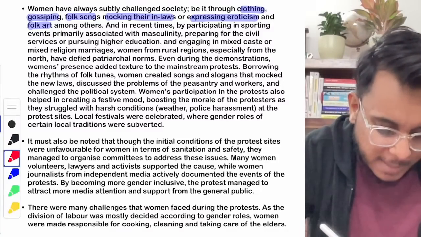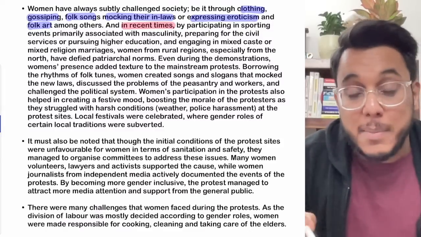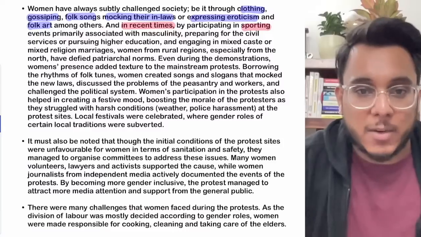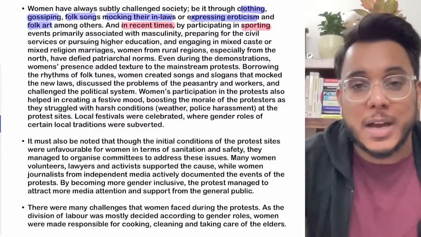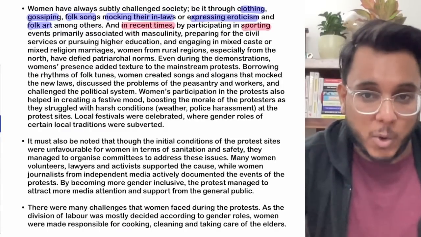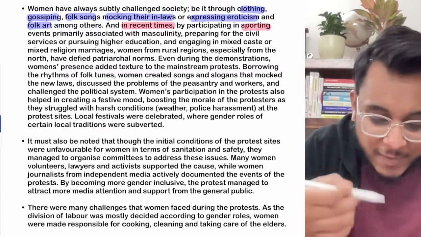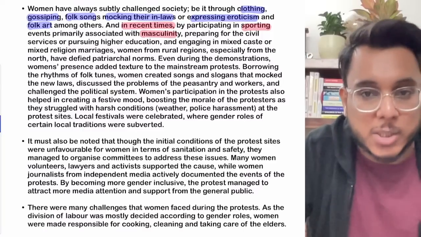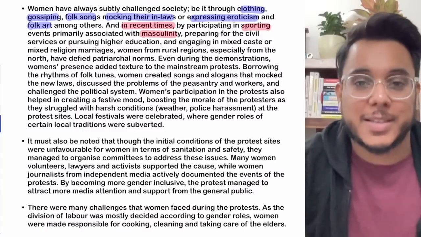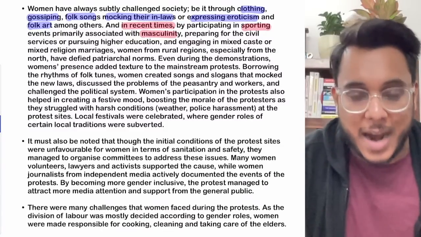And in recent times, women are participating in sport. They are representing India on the world stage, particularly in women's cricket. Women are performing excellently. So understand this: even in sports associated with masculinity, women are competing. So women are challenging the existing structural ideas.